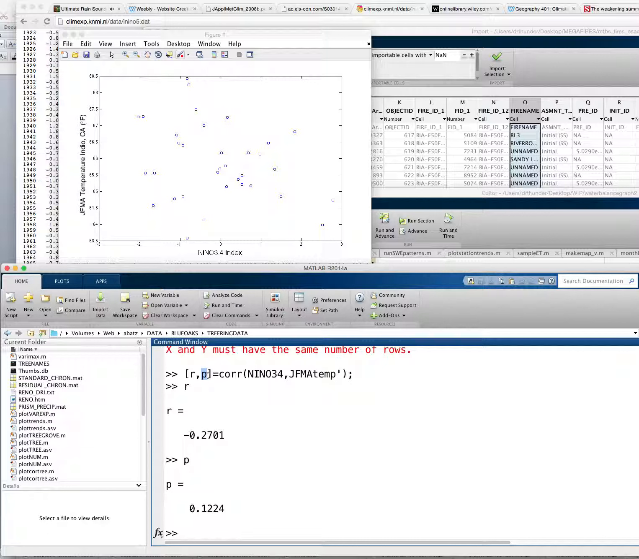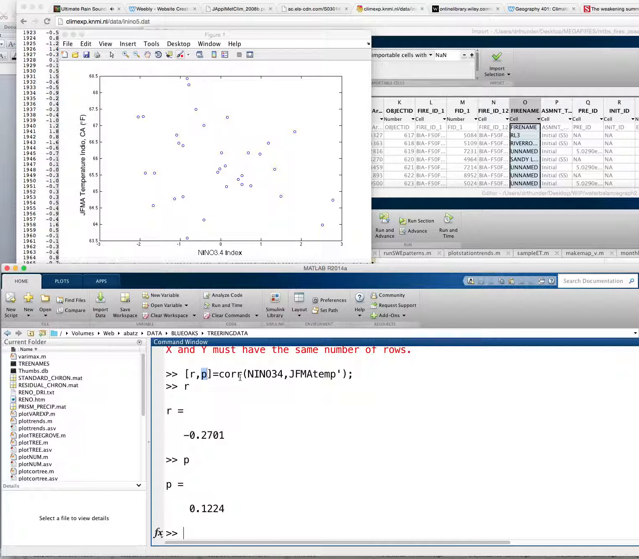When the p-value is less than 0.05, that usually is considered statistically significant. In other words, we would not expect that correlation to happen except for, say, 5 out of every 100 random samples. So in this case, we have a negative correlation, but it's not statistically significant. Okay, so that's what you would report for this particular exercise.